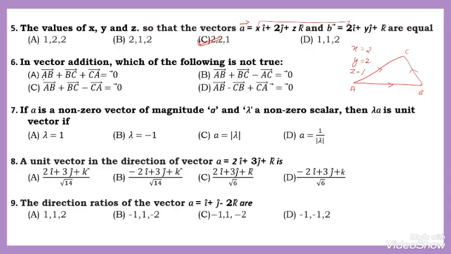First one, vector AB. Here, A to B is vector AB. Then vector AB plus vector BC, yes, vector AB plus vector BC, then here vector AC is equal to 0.